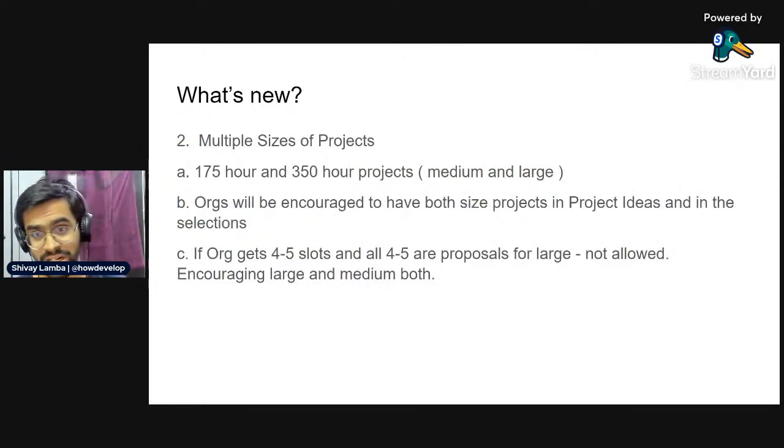And of course, as I mentioned, there are going to be multiple sizes, so whatever the student is comfortable with being able to provide. Similarly, on the organization side, they will need to give proposals and try to have both medium and large projects as well. And you cannot change from medium to large or large to medium. Once the project has been decided, it will stay as medium or large. So if organizations are preparing proposals, they need to keep in mind whether a particular project will belong to a medium sized project or a large size project.